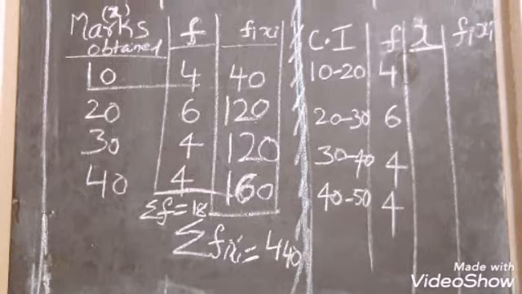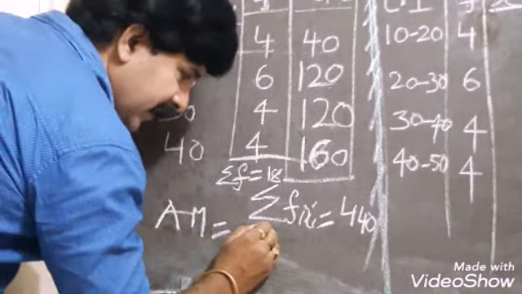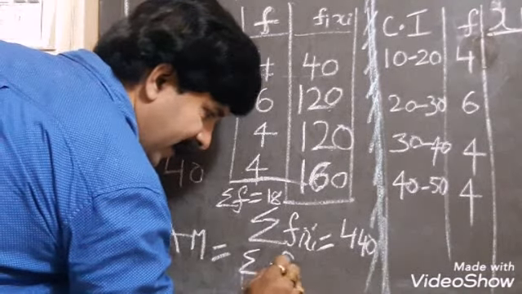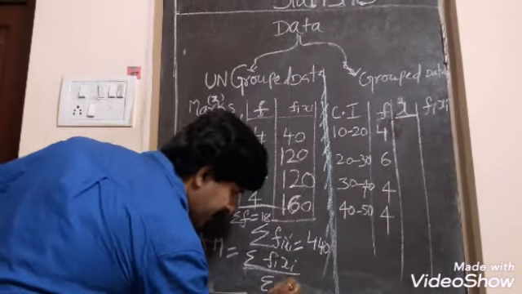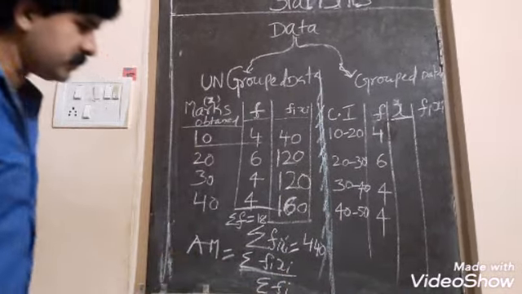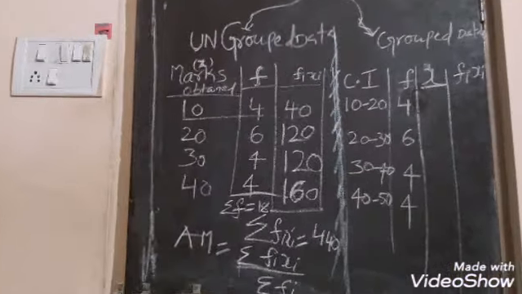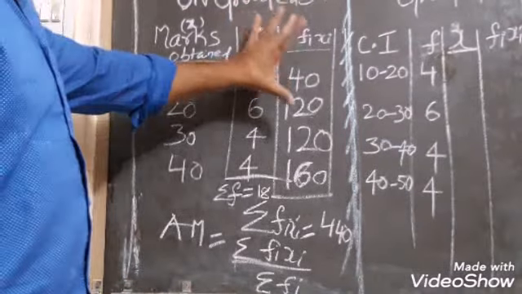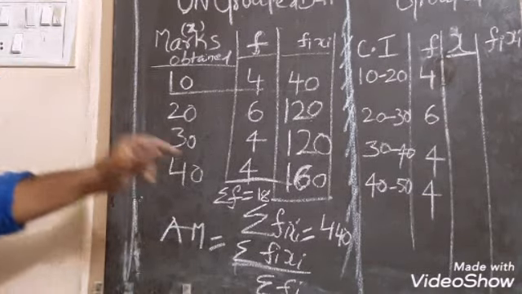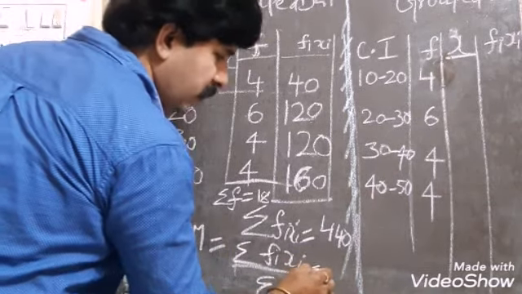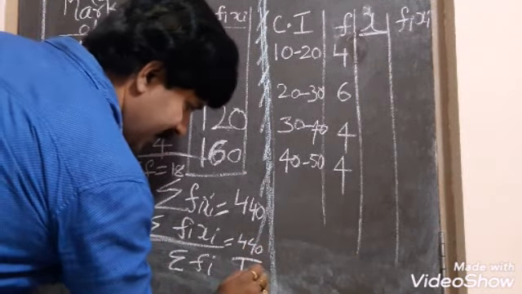Now, what is the mean? Arithmetic mean is equal to, what is the formula? Sigma FiXi by sigma Fi. What does it mean? Total of the FiXi column by total of the frequency column. What is sigma FiXi here? 440 by 18.